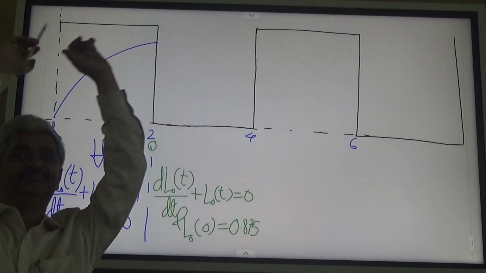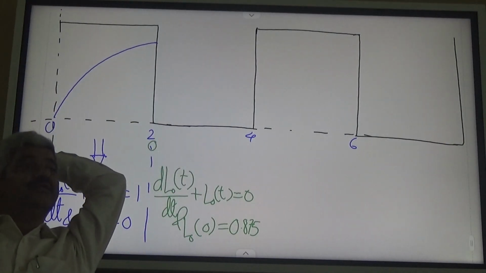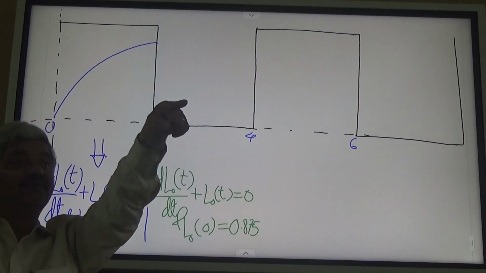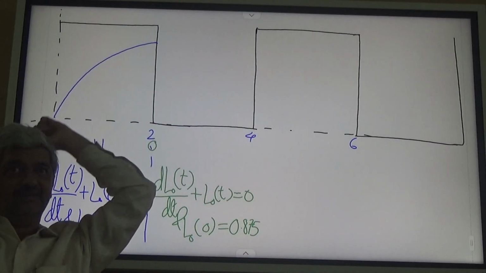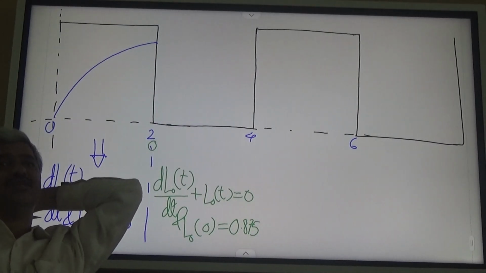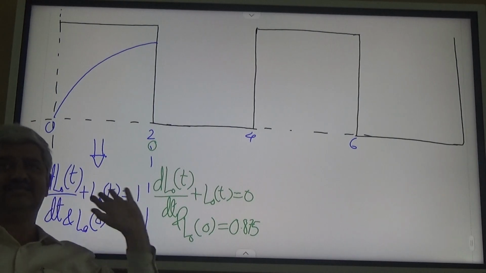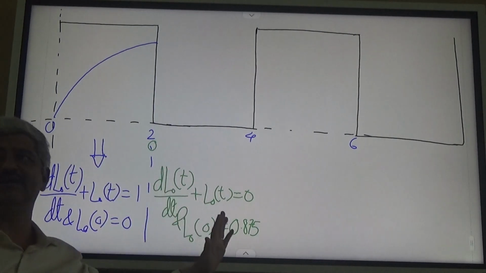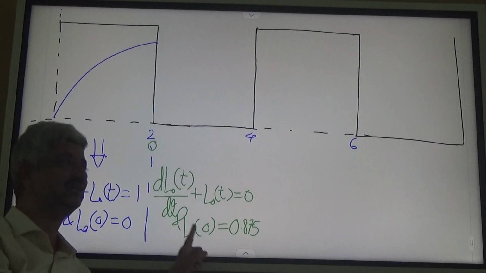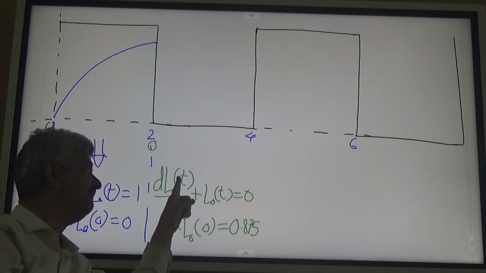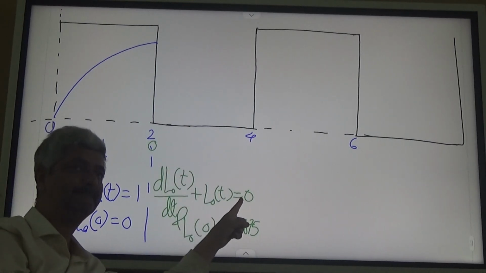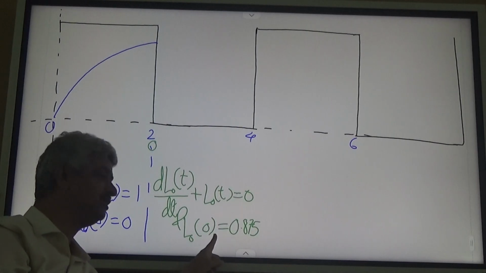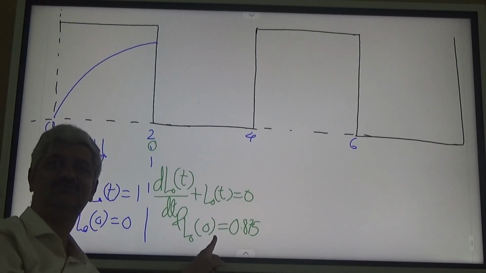It's a kind of solution. What is the solution? Is it clear? Now you are dealing with an altogether new differential equation dL out by dt plus L out equal to 0 and L out at 0 is 0.875.